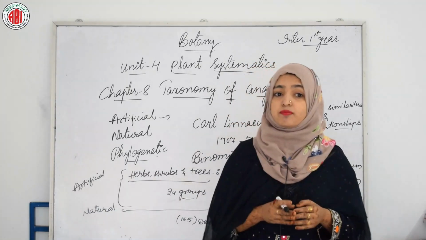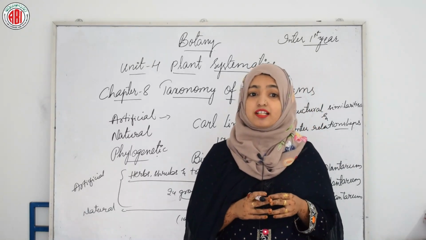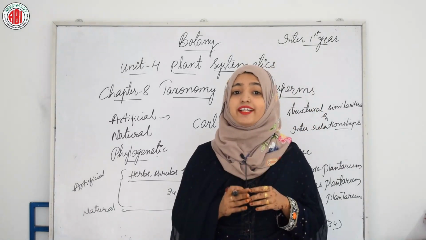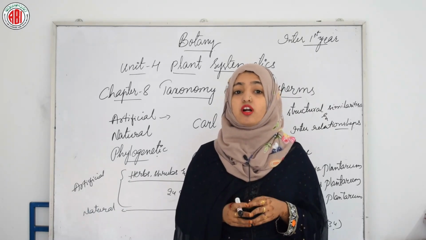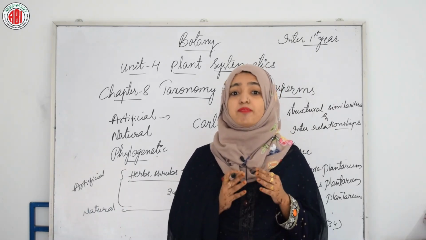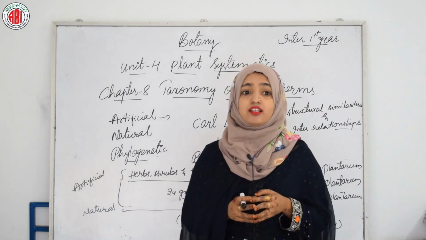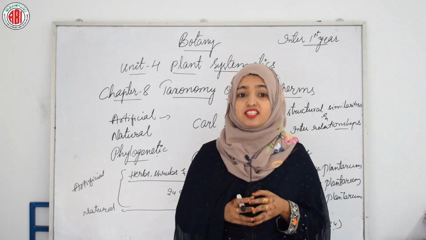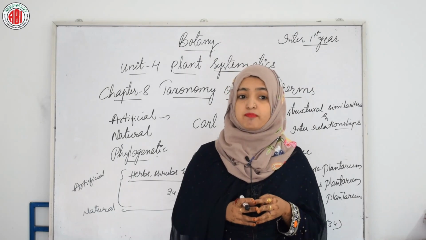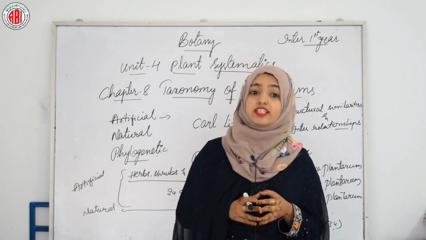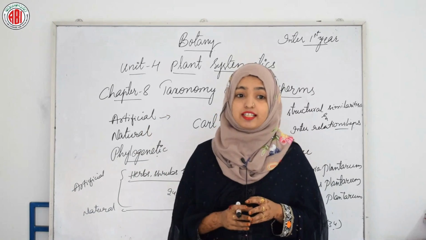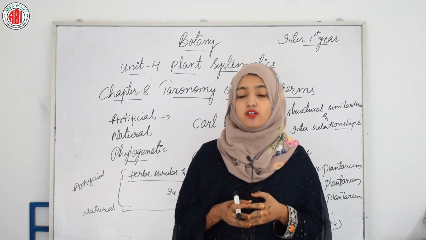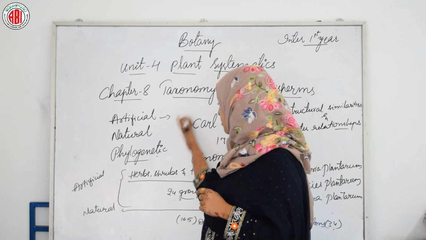The system proposed by Engler and Prantl in their book Die Natürlichen Pflanzenfamilien, and the system by J. Hutchinson in his book Families of Flowering Plants, are examples of phylogenetic systems, and the latest phylogenetic system is APG, that is Angiosperm Phylogeny Group. So that was all about the systems of classification.